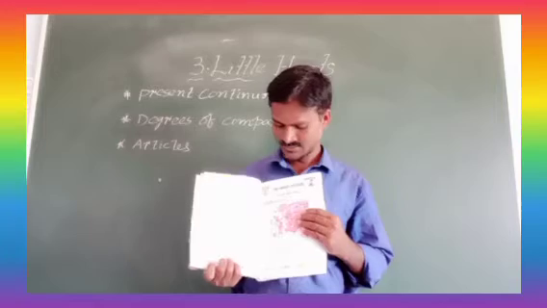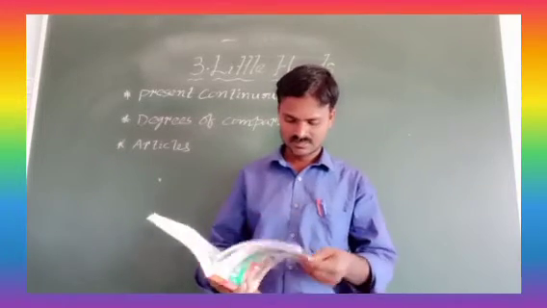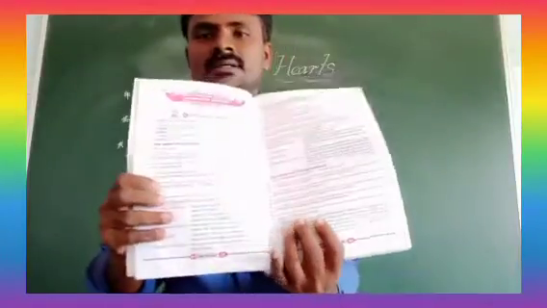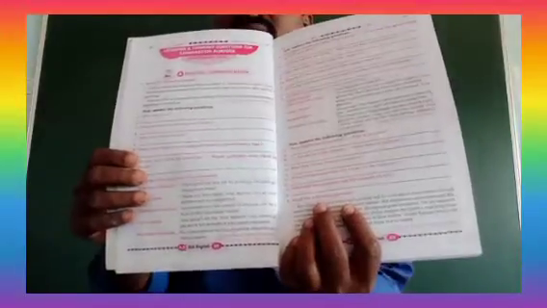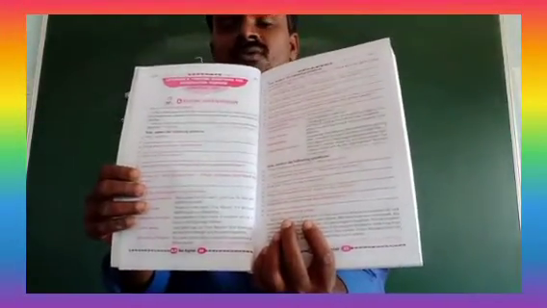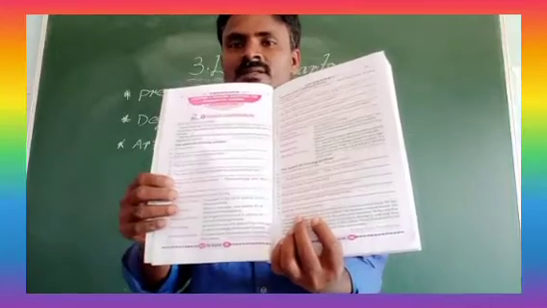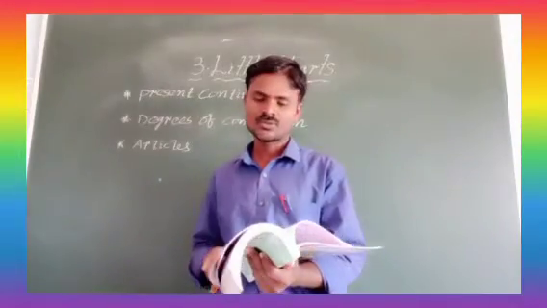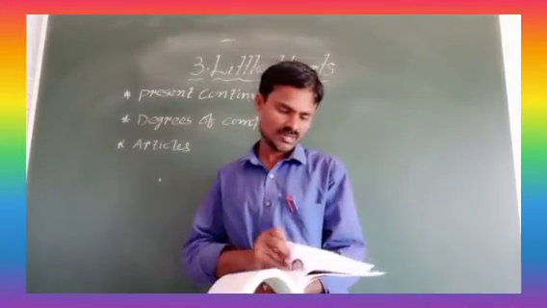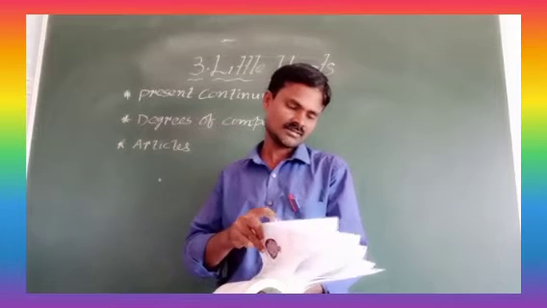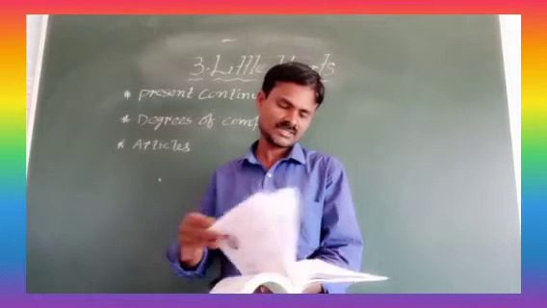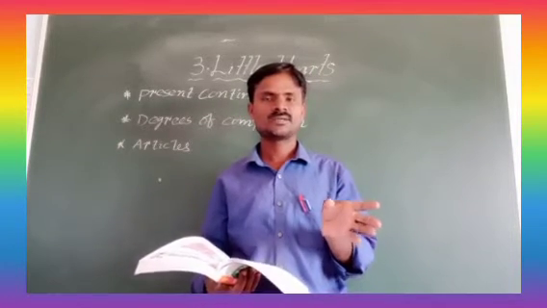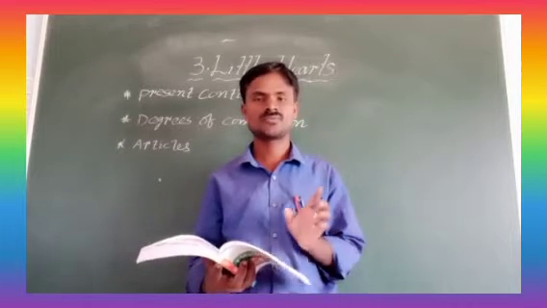Worksheet means, see here, page number 22, children. See, page number 22, this part you have to finish. Not only this part, from page number 22 to the last page of this lesson. Our last page is, see, page number 42. From 22 to 42 you have to finish.